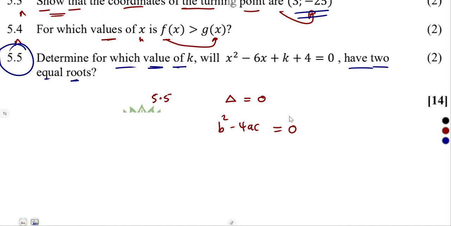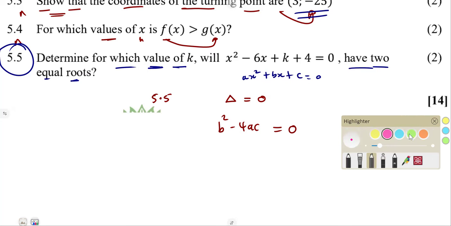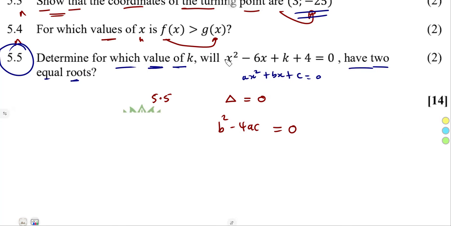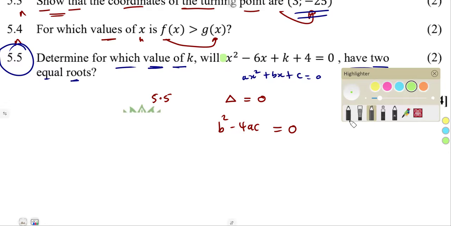What is our a, b, and c? Remember from the quadratic equation, ax squared plus bx plus c is equal to 0. a is the coefficient of x squared. The number that we have there is 1.